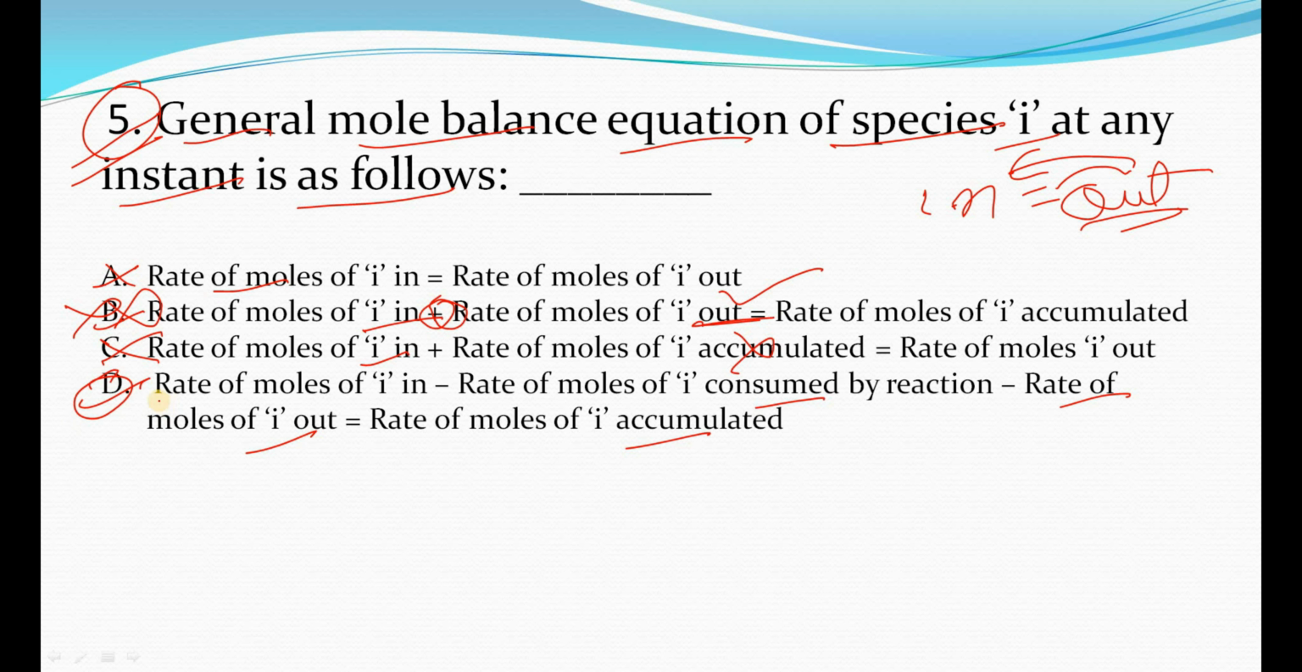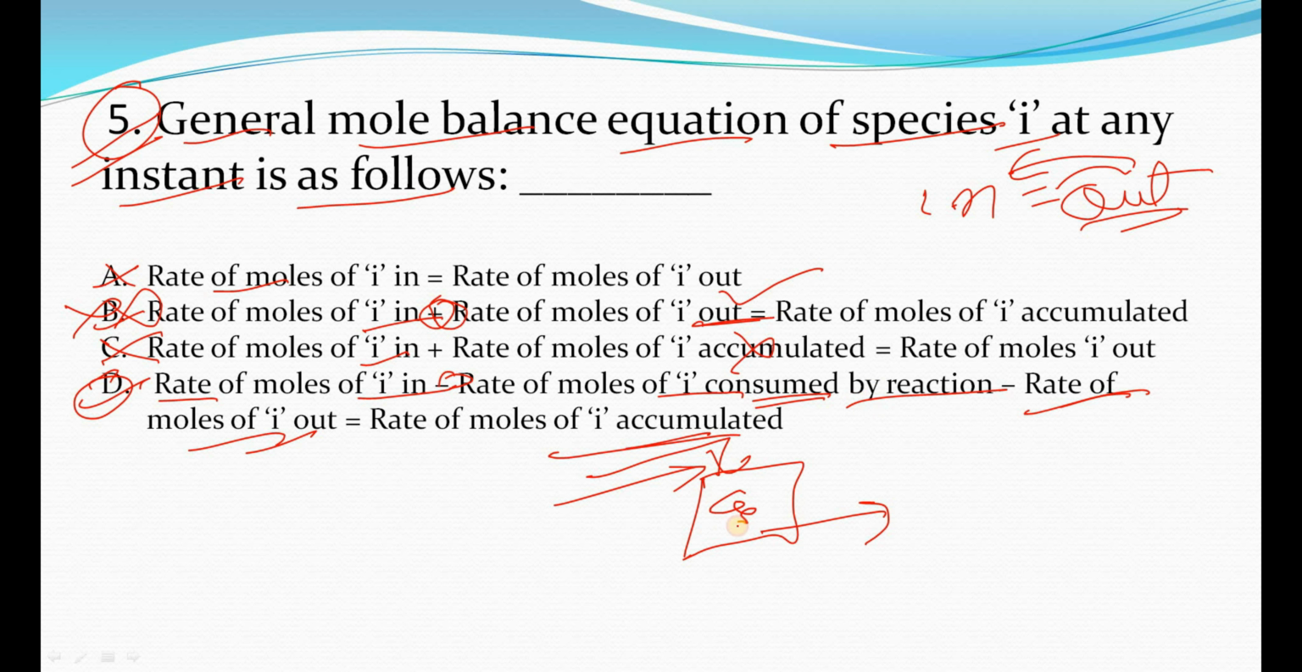Option D is the general answer, that is rate of moles of I in minus rate of moles of I consumed by the reaction, minus rate of moles of I out is equal to rate of moles of I accumulated. Okay, suppose there is one reactor and this is the feed inlet and this is the outlet. So rate of moles of I in, okay, suppose this is in, rate of moles of I consumed by the reaction, suppose some moles of I are consumed, then minus rate of moles of I out.